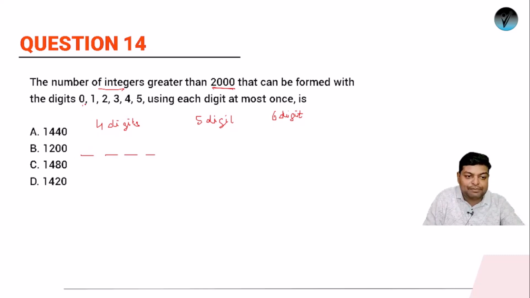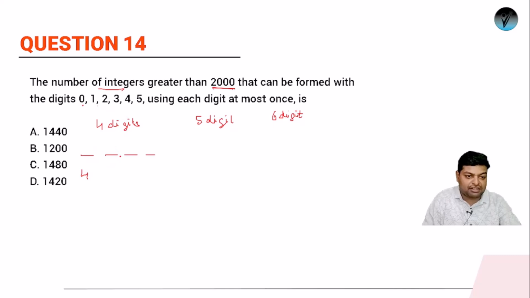Look, I can't keep 0 and 1. But if I keep 2 here, whatever number I keep after it, it will obviously be greater than 2000. So yes, 2 can be placed here. If 2 can be placed, 3 can also be, 4 can also be, and 5 can also be. So this place can be filled in 4 different ways.